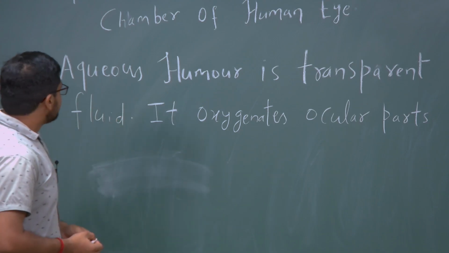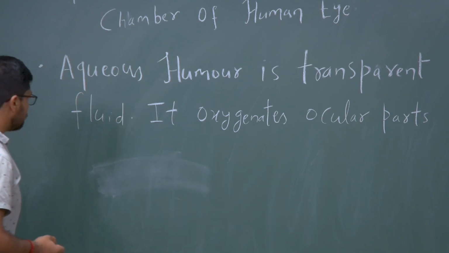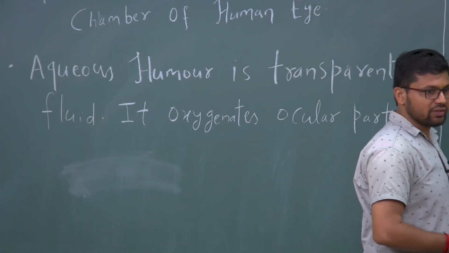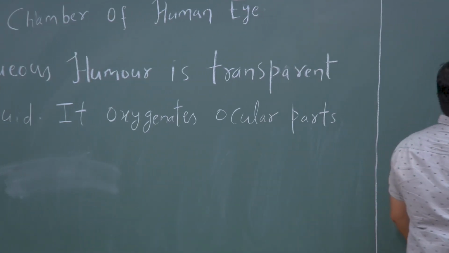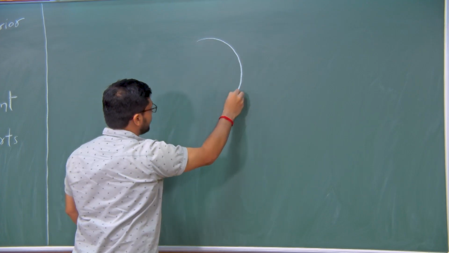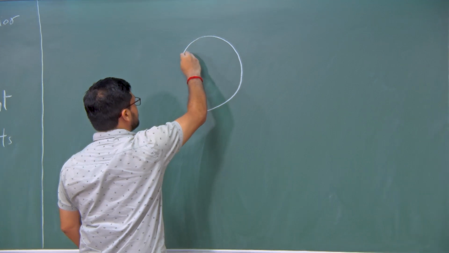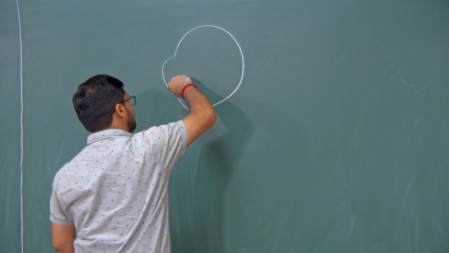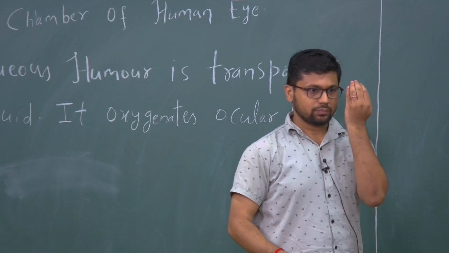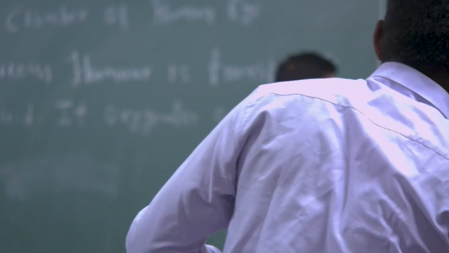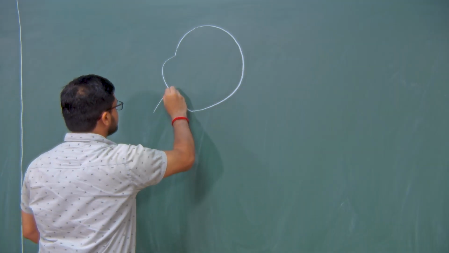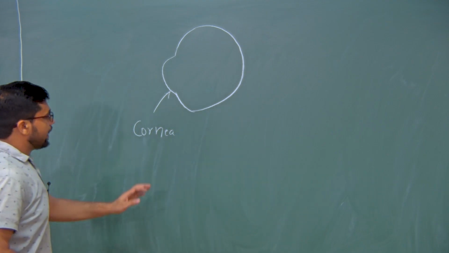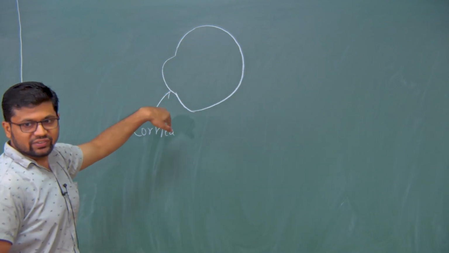Now, the other thing is the anterior chamber. That is also new for all of you. So, I will draw the full shape of our eye. Our eye is spherical in shape, so let me draw a sphere. It is something like this, and in the front part of our eye there is one bulged part. You can see that black part, that is the bulged out part. This bulged out part is called the cornea, whereas the rest is completely spherical in shape.